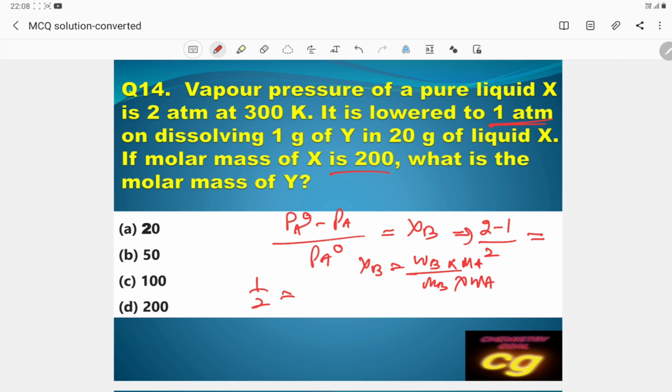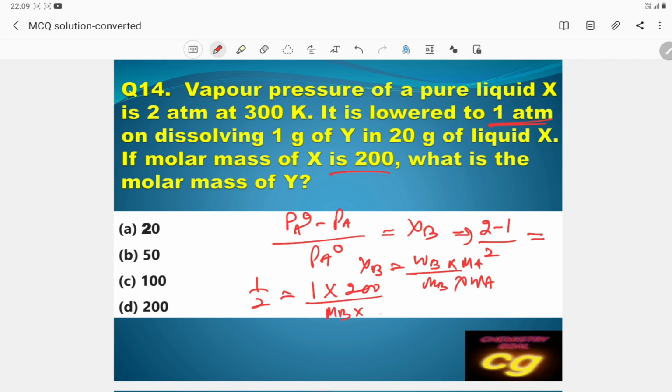Half is equal to WB. Here WB, as per the question, is 1 gram, because 1 gram is dissolved. So WB is 1 into molar mass of X, which is 200, upon MB into mass of solvent.